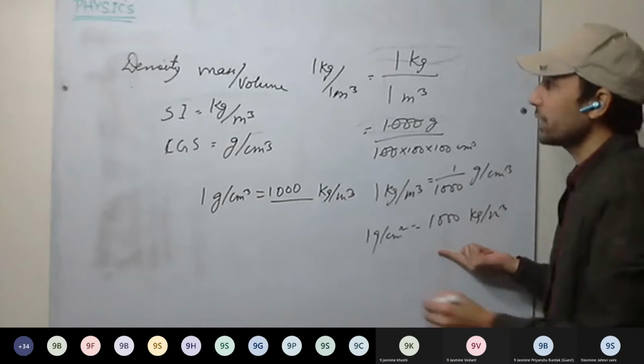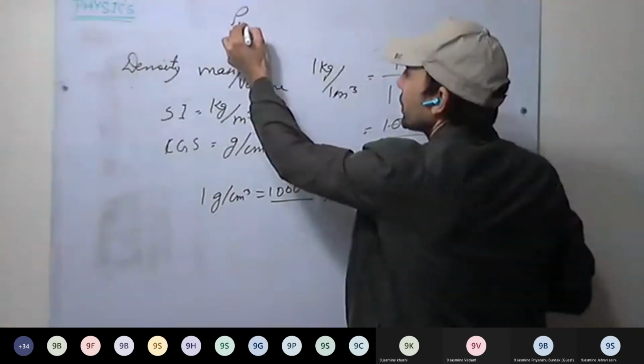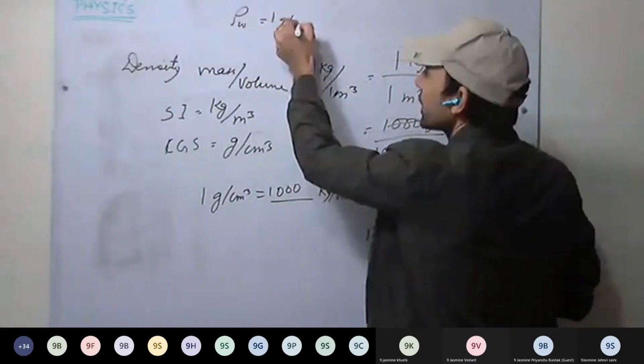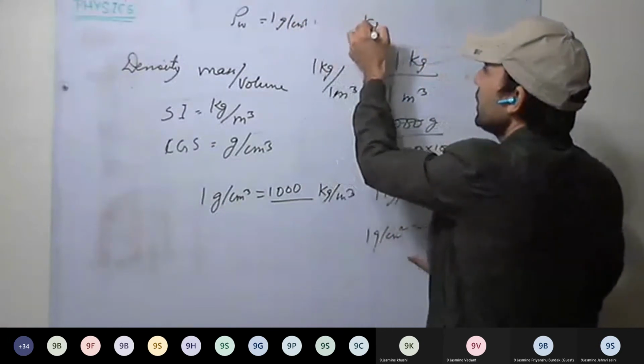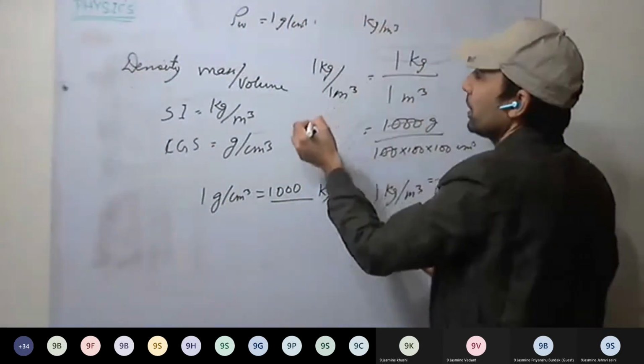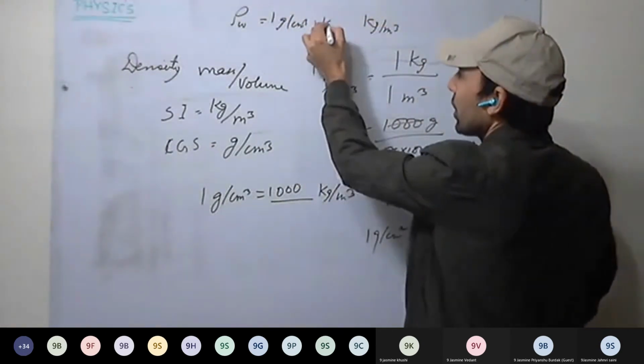For example, if I say the density of water is 1 gram per centimeter cube, in kg per meter cube it will be 1000.